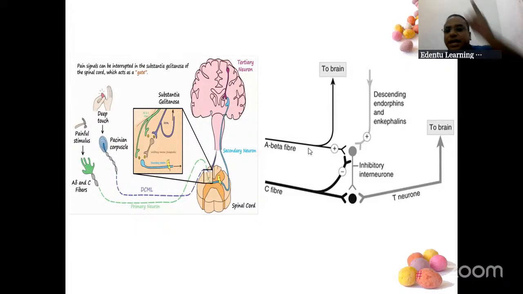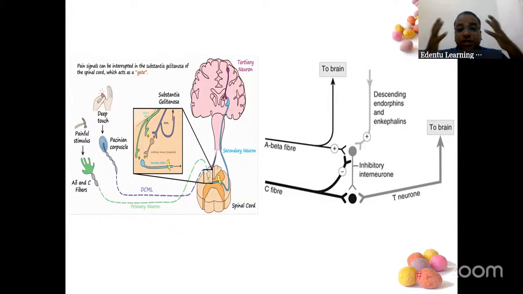At the same time, the other branch has reached the brain. It is just like someone is running, you stop that person and the other person is given the signal to reach the brain. So what reaches the brain? A delta and C fiber is pain. Pain is not reaching because it is stopped here. Whereas the counter massage, what is being done, that reaches the brain first. So you don't feel much pain.